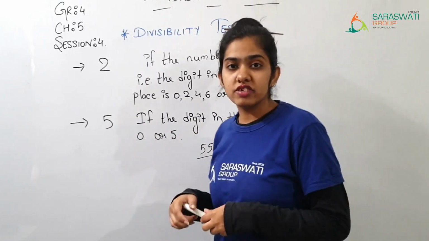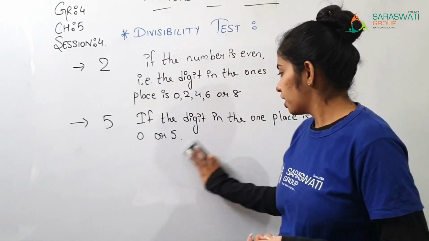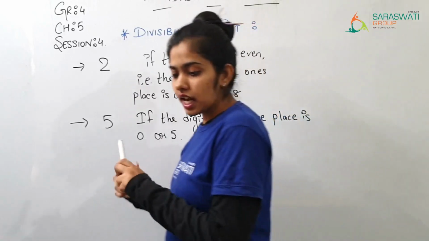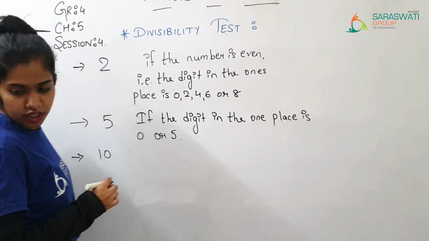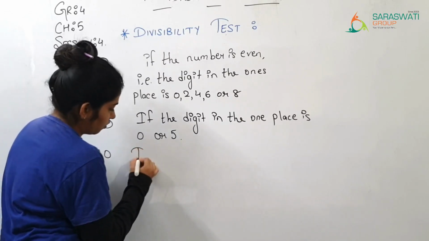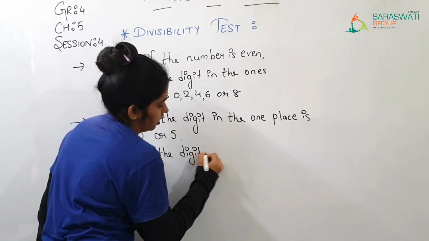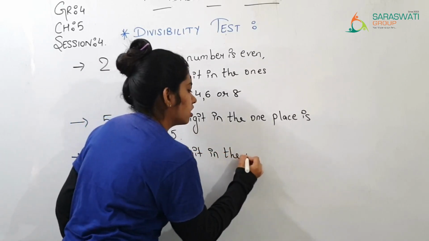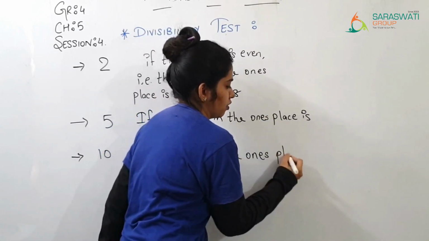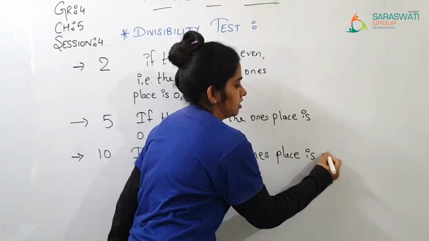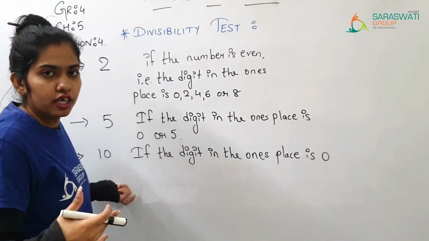Otherwise it is not divisible by 5. So you need to keep these points in your mind. Then after the last one, that is 10. If the digit in the ones place is 0, when is any number divisible by 10?